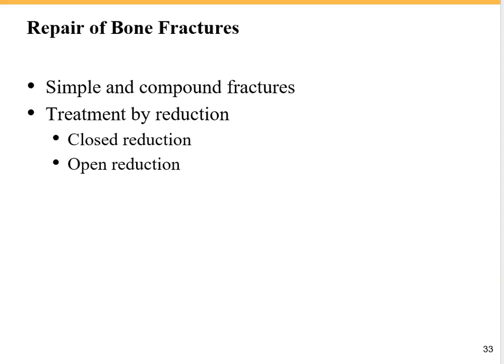So we have two different types of fracture: simple fracture and compound fracture. In a simple fracture, when the bone breaks into two pieces without piercing the skin, it's called a simple fracture. A compound fracture is more serious. It's when the broken bone pierces through the skin. So whether it's a simple or compound fracture, the goal is to get the bone back in its proper position through reduction.